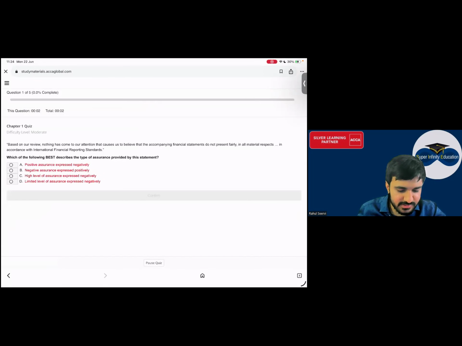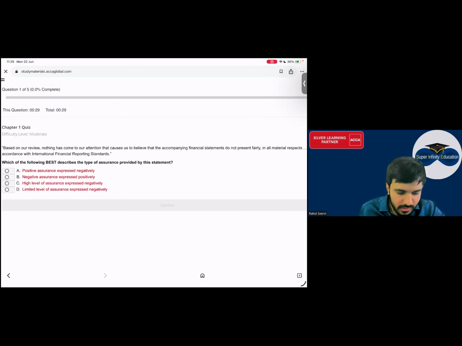Everyone please see this and tell me what will be the answer for this one. इसका आंसर क्या होगा? Reasonable assurance, limited assurance, तुम लोगों ने रिवाइज किया होगा। आंसर बताओ क्या होगा इसका अभी। D option.